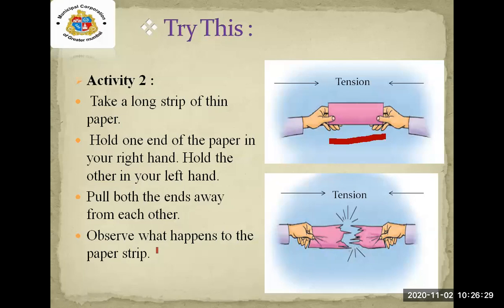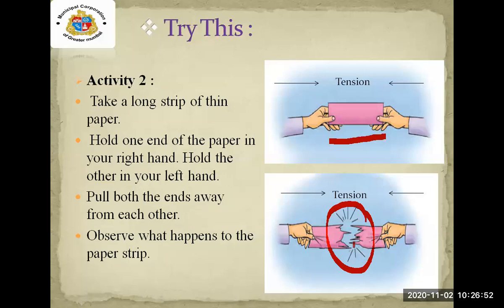The pressure should be the same. After pulling from both the ends away, you can see the tension is created over here. It is known as the tension. You can see the paper is torn over there.